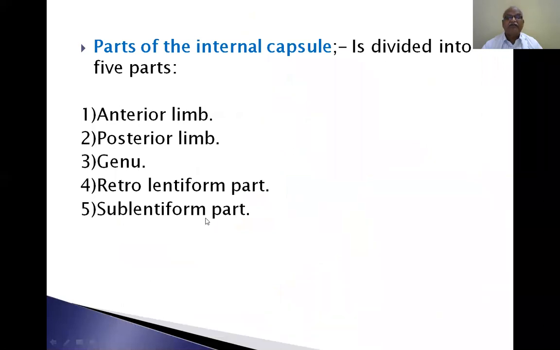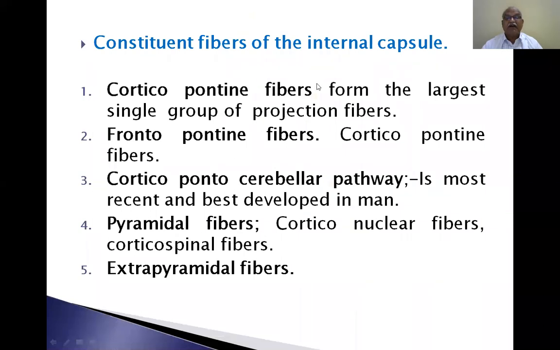Now, constituent fibers of the internal capsule. Corticopontine fibers form the largest single group of projection fibers. What fibers are they? Frontopontine fibers, corticopontine fibers, the corticopontocerebellar pathway, because they are coming from the cortex. They are going to the pons. From the pons into the cerebellum. Corticopontocerebellar pathway. Pyramidal fibers, corticonuclear fibers, corticospinal fibers, and extrapyramidal fibers.